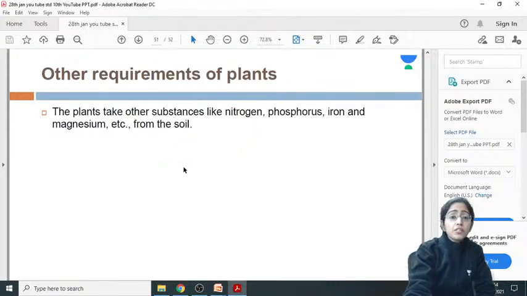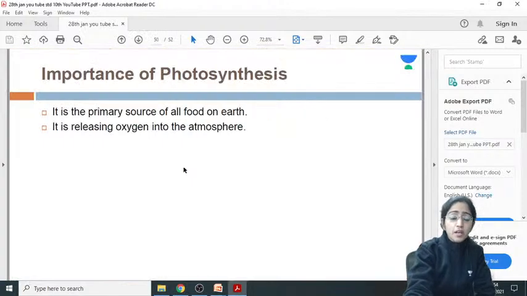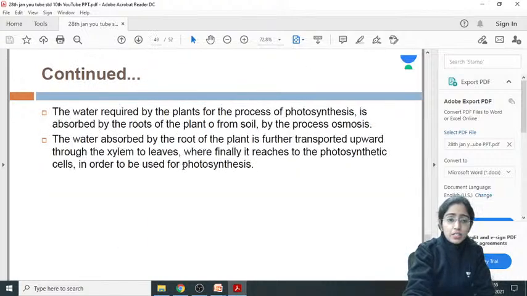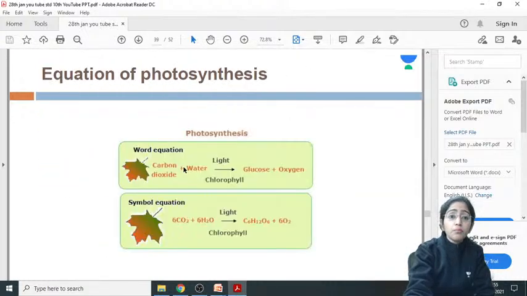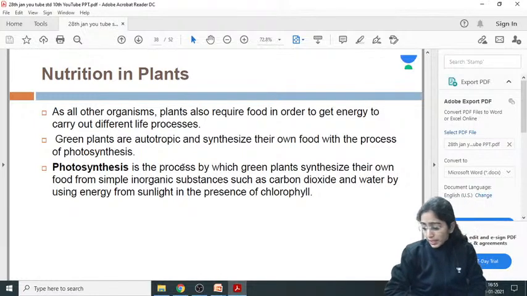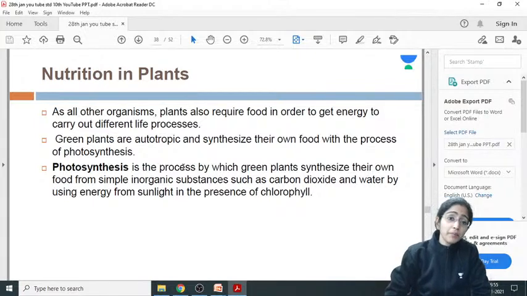Other requirements needed by the plant are taken from the soil, such as nitrogen, phosphorus, magnesium, all the things that are required. So quickly, I'll just give a revision of what we have studied, the most important points. Nutrition in the plant. If I talk about nutrition in the plant, plants adopt the autotrophic mode of nutrition. What do you mean by autotrophic mode of nutrition? It means they are synthesizing their own food.